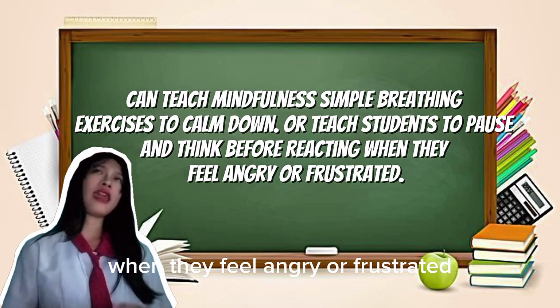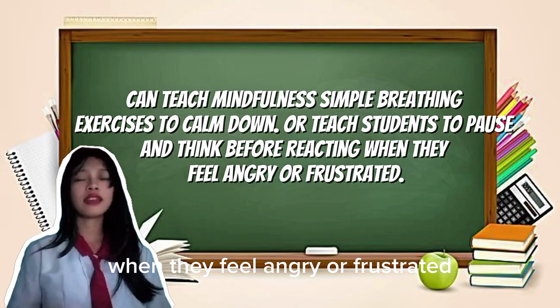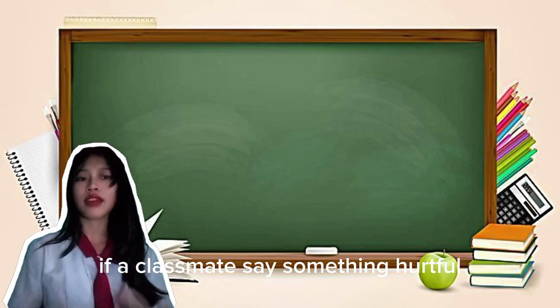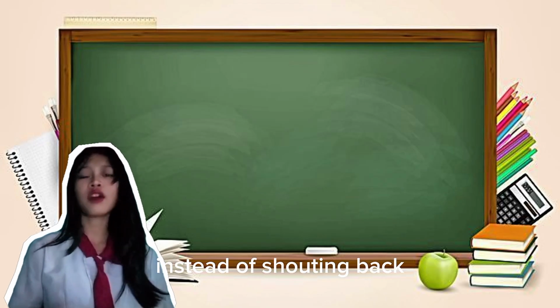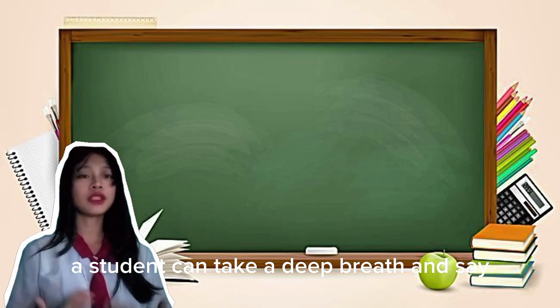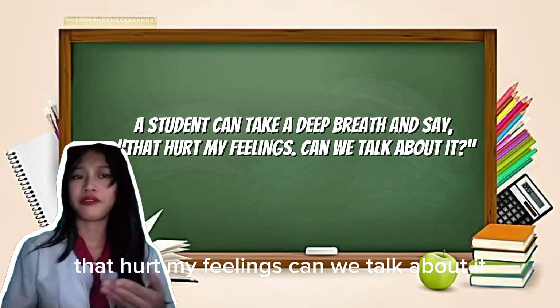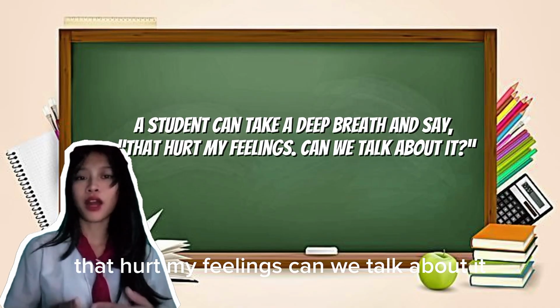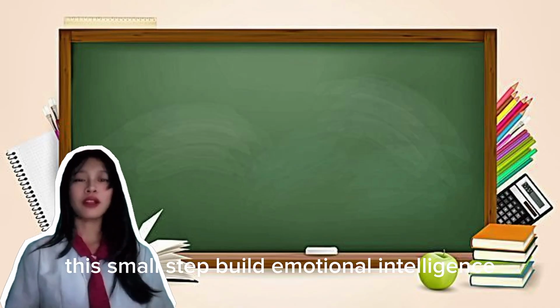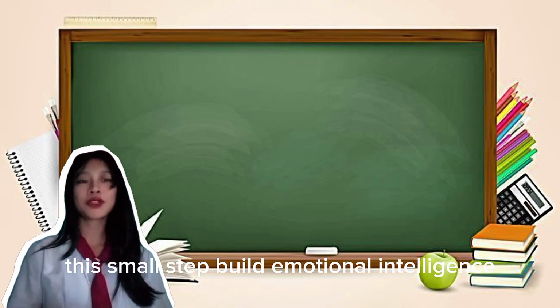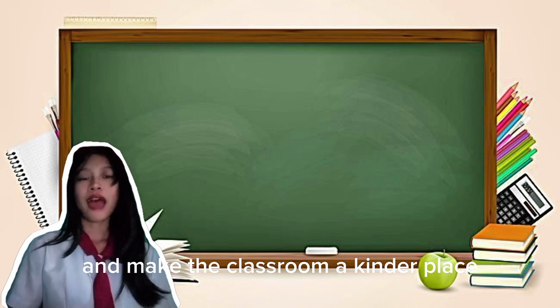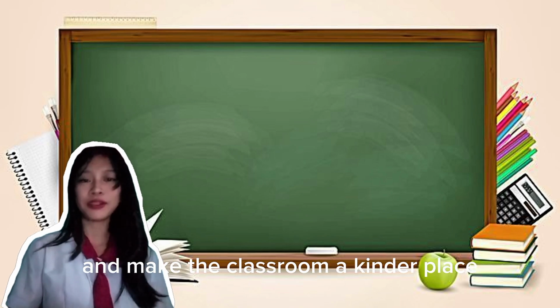When they feel angry or frustrated, if a classmate says something hurtful, instead of shouting back, a student can take a deep breath and say, "That hurt my feelings. Can we talk about it?" This small step builds emotional intelligence and makes the classroom a kinder place.